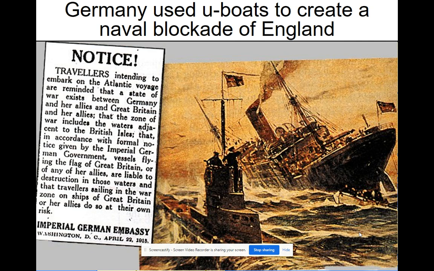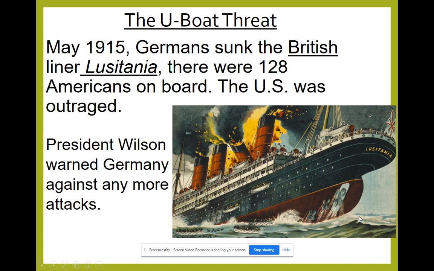So Germany did put it out there. The Imperial German Embassy put this out there, April 22nd, 1915, saying that any vessels flying the flag of Britain are liable to destruction. So we were well aware of the risk. And this was put out in April of 1915. So the very next month when this happens, Americans shouldn't have been that surprised.